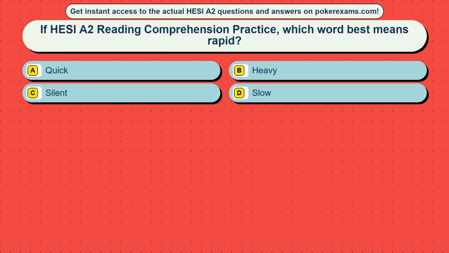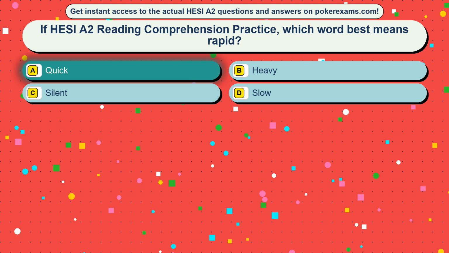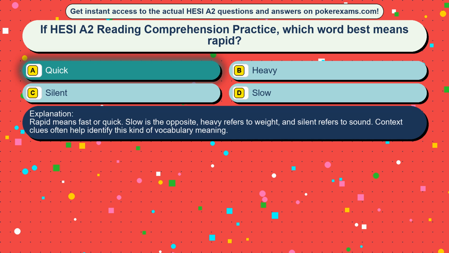Question 50. If HESI A2 reading comprehension practice, which word best means rapid? Option A, quick. Option B, heavy. Option C, silent. Option D, slow. The correct answer is option A, quick. Rapid means fast or quick. Slow is the opposite, heavy refers to weight, and silent refers to sound. Context clues often help identify this kind of vocabulary meaning.